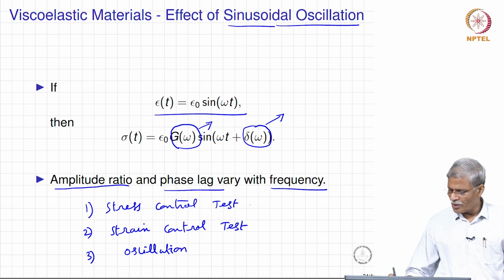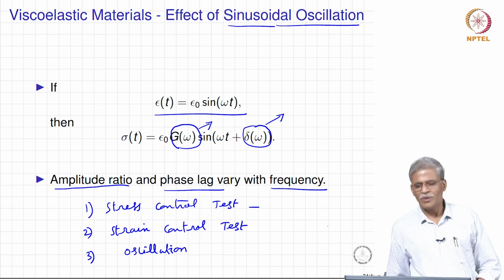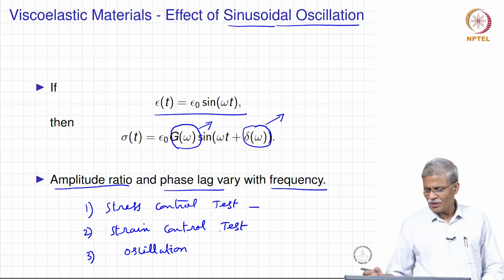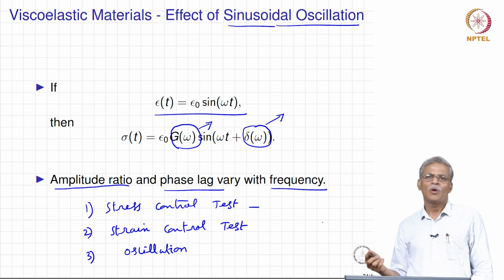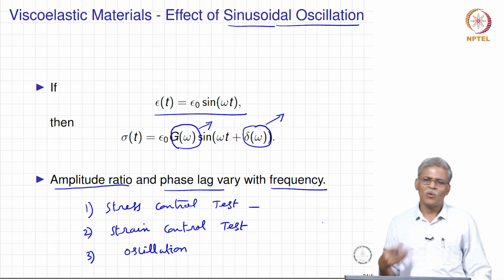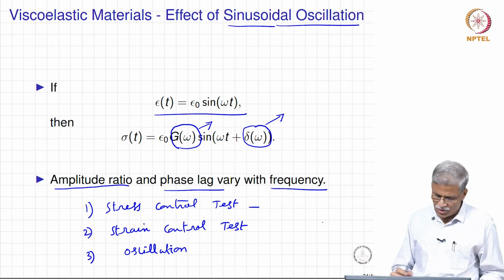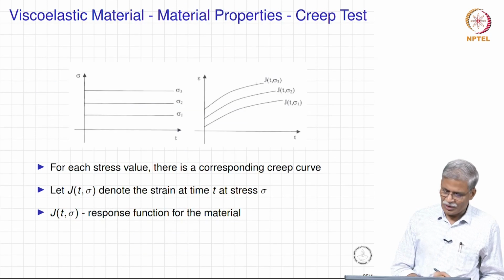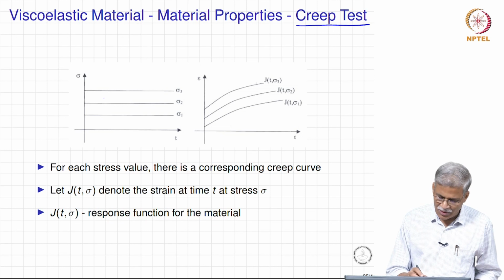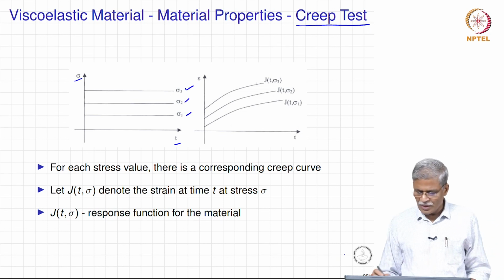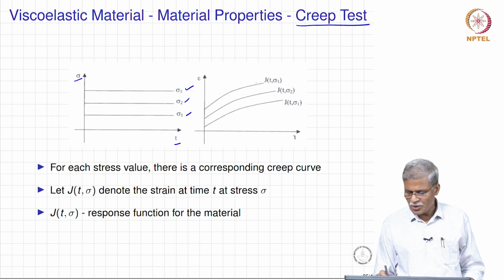So, there are going to be separate material functions for this, and we will first define them, then in the next lecture we will be talking about what gives some unique identity to this material function. So, we will do this creep test. In fact, this particular test in which you apply a load sigma for a constant time t is sigma 1, sigma 2, sigma 3, the creep test, and we are looking at the response of the strain.